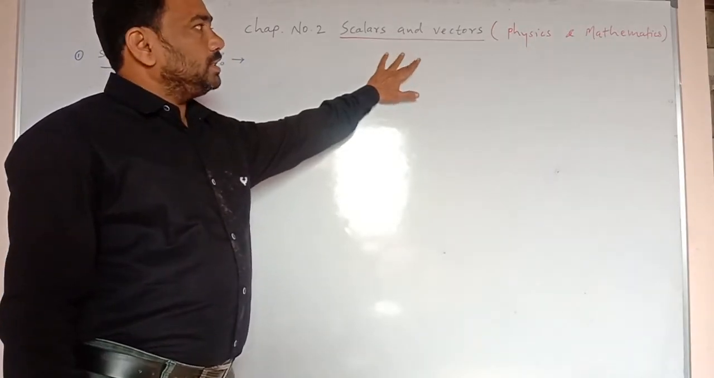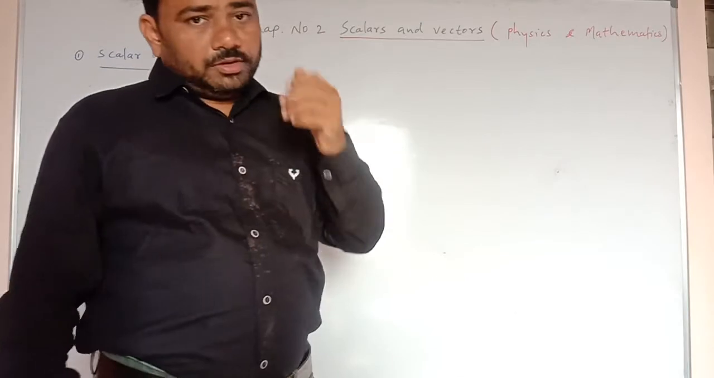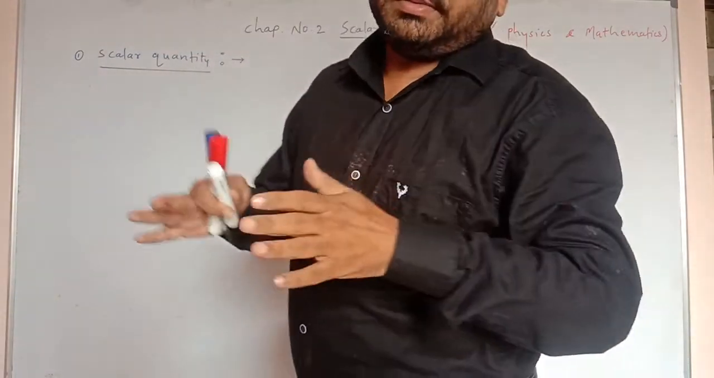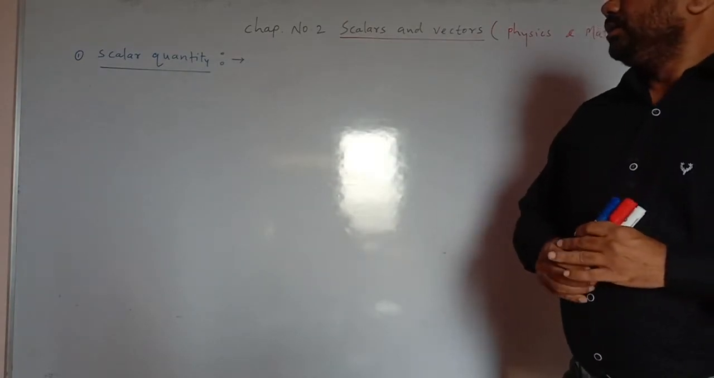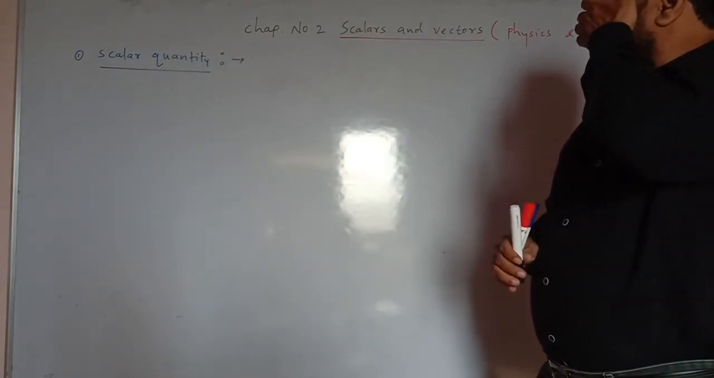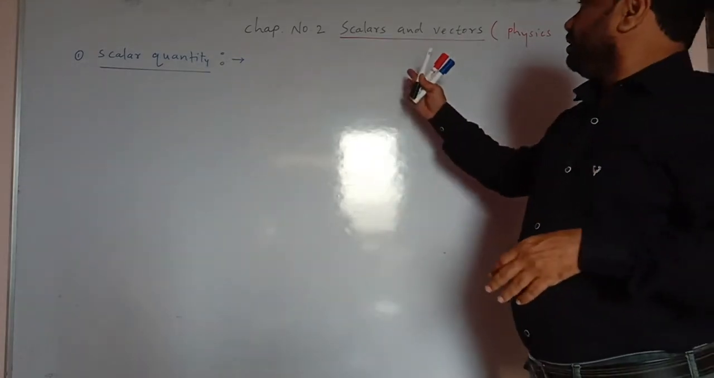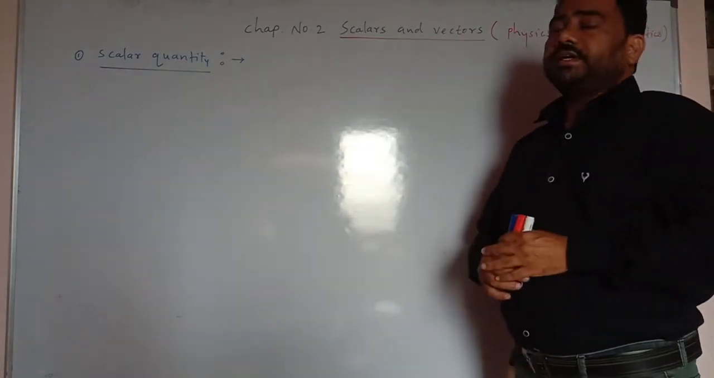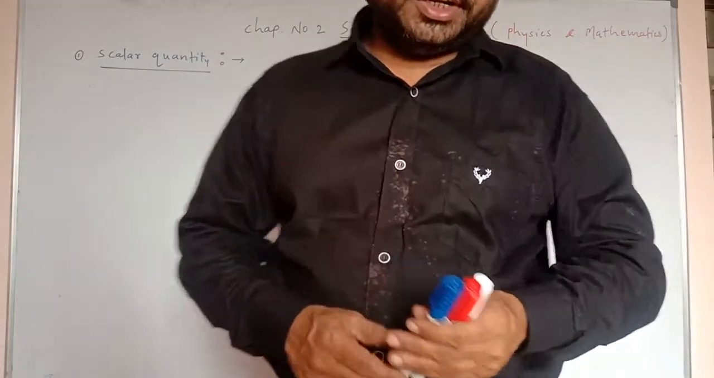It is also called physics and mathematics. Now, in this chapter, what do we have to discuss? Just some mathematical concepts which we have to use in physics. For that purpose, we must know some quantities which are given in the second chapter, that is scalars and vectors. Those quantities are scalar quantity and vector quantity.